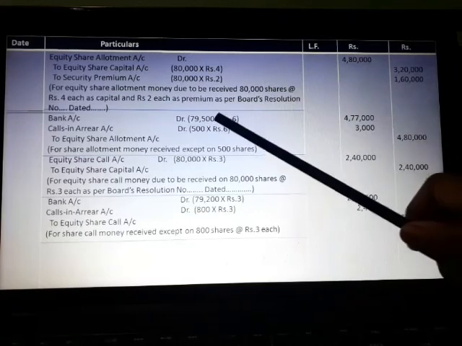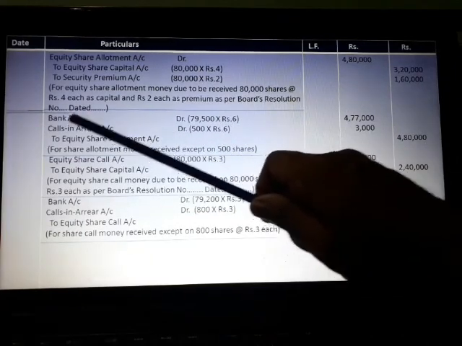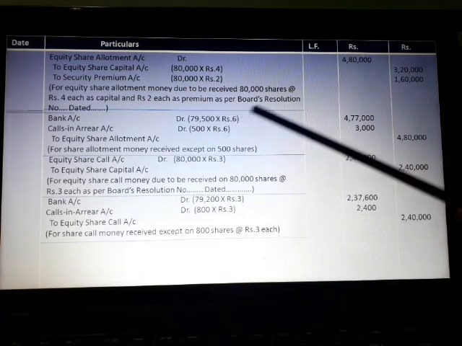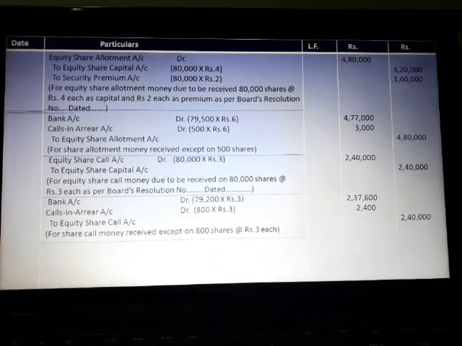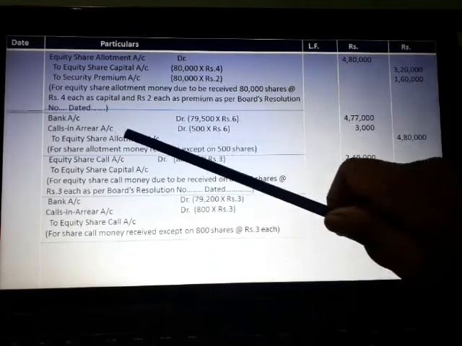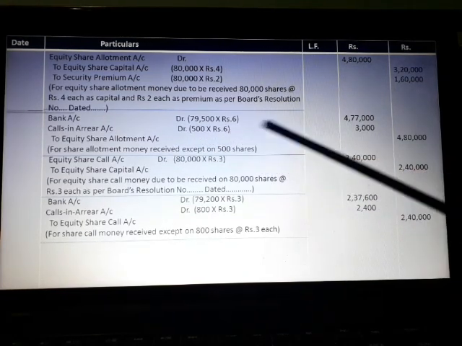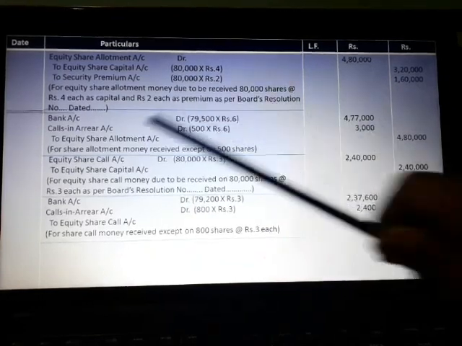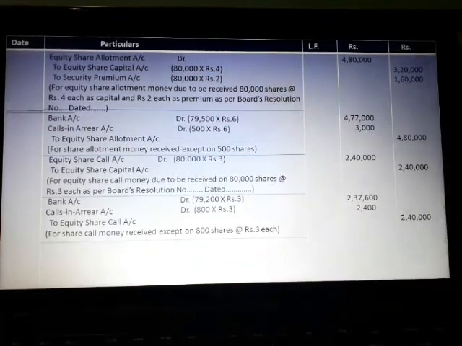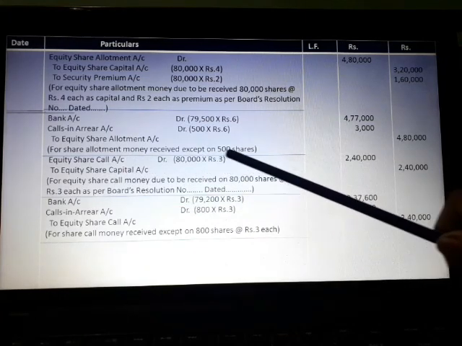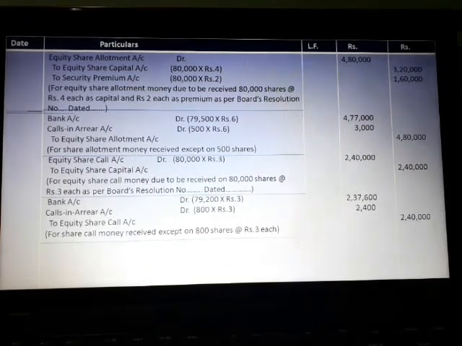So the money actually received is debited to bank account. Bank account debit 79,500 into 6, 4,77,000, and calls in arrear in respect of 500 shares at the rate of rupees 6, that is 3,000 rupees, to equity share allotment account 4,80,000. So for share allotment money received except on 500 shares.